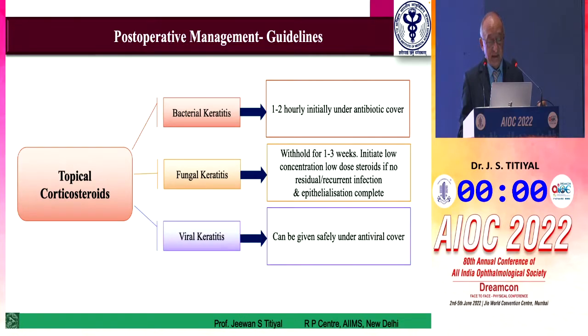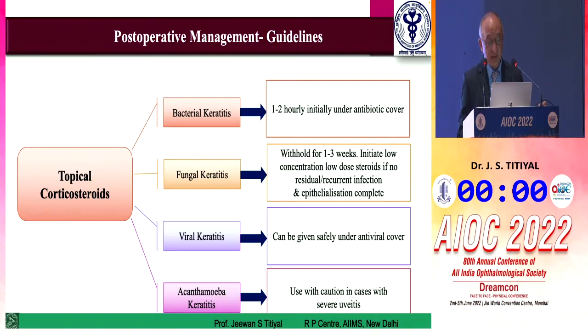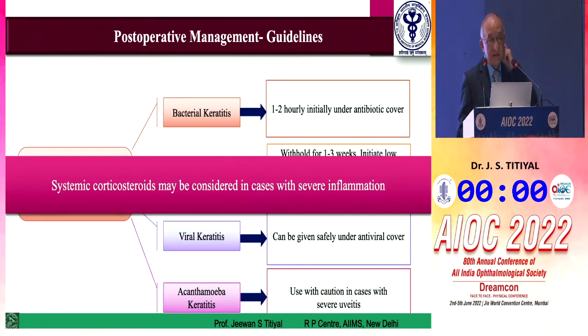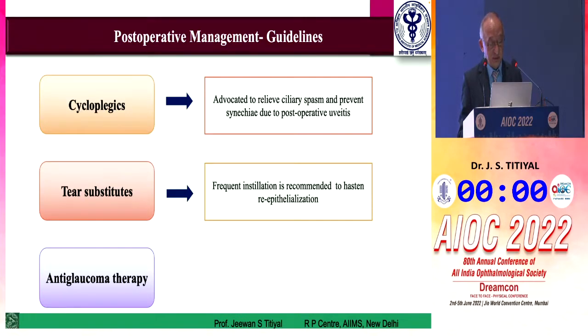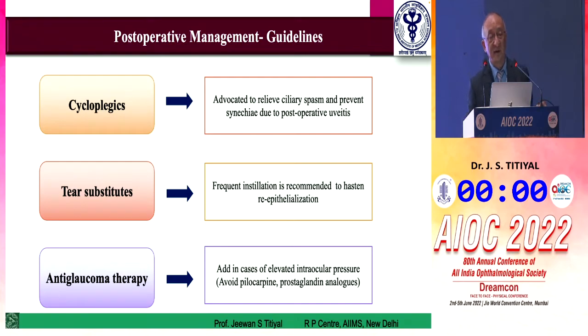And similarly for viral keratitis, you can always give steroids safely in these cases. Acanthamoeba, you have to be a little careful, especially if the patient behaves well. But if the patient has significant inflammation, you may have to start steroids early in these cases, except for fungal corneal ulcers. Cycloplegics, tear substitutes, and anti-glaucoma medications are compulsory for all these patients.